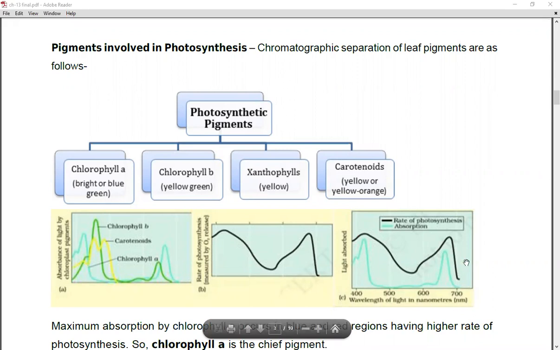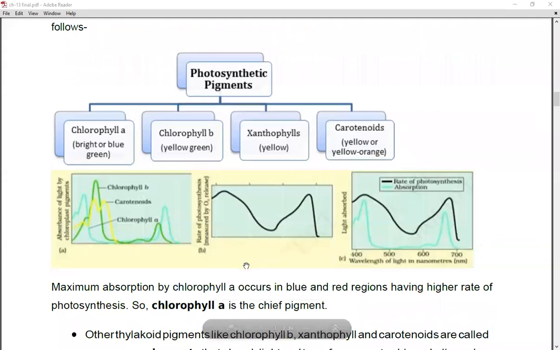Same way, the third graph shows the light absorbed here, and this is the wavelength of the light. Now the black colored line shows the rate of photosynthesis, and the blue colored line shows the absorption, that is how much light is being absorbed in order to get the proper amount of photosynthesis. So maximum absorption by the chlorophyll A occurs in blue and red regions having higher rate of photosynthesis.